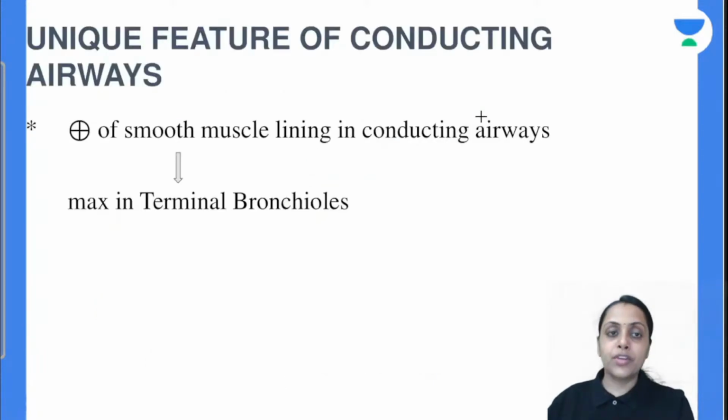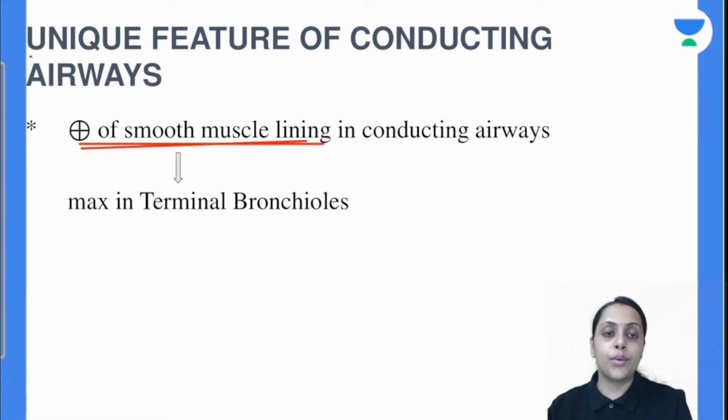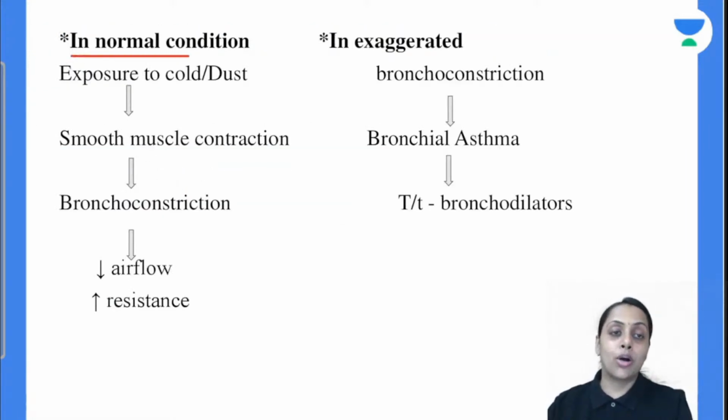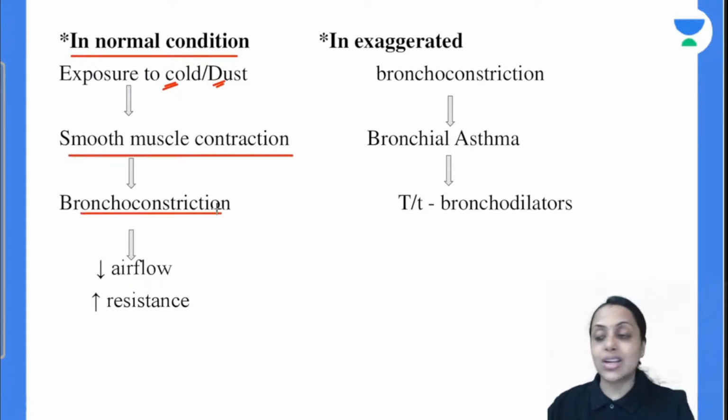Is this clear? Moving further, the next unique feature of our conducting airway is presence of smooth muscle lining in our conducting airway. And this smooth muscle lining is maximum in terminal bronchioles. Do remember this point is important. So moving further, what happens during normal condition? What will happen if, due to exposure to cold and dust, this conducting airway smooth muscle undergoes contraction, and that is going to lead to bronchoconstriction. Because of which, air flow decreases, air flow resistance is going to increase.